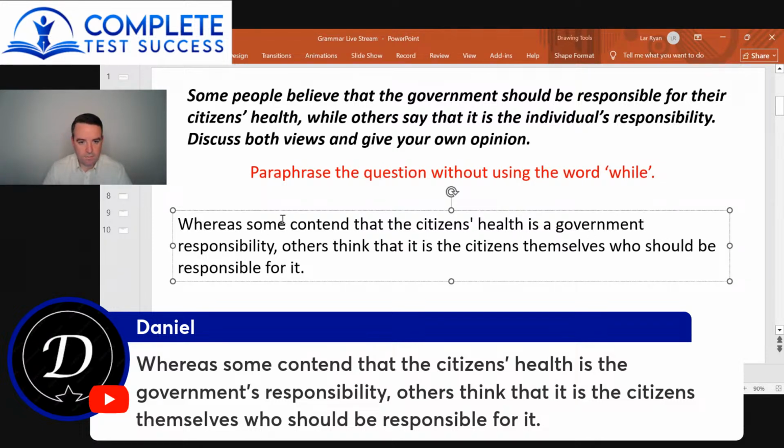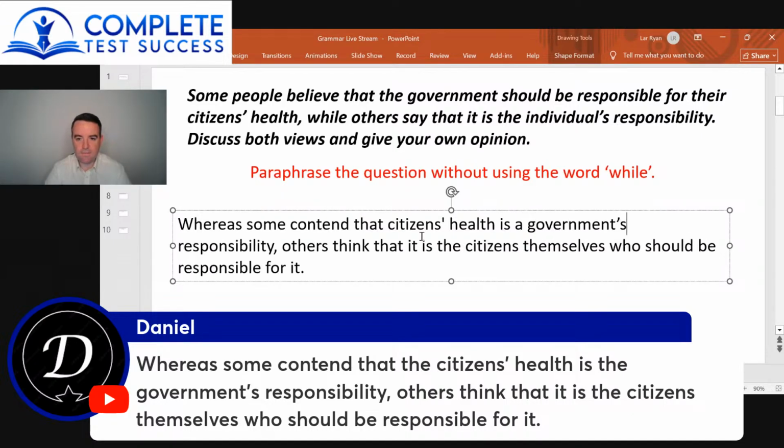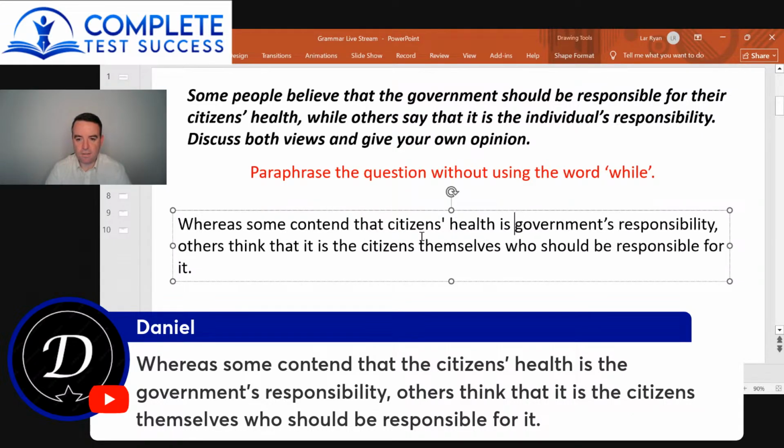So whereas some contend that citizens' health, so citizens in general, is a government's responsibility. Or we can say, sorry, no, let me get that right, is a government's responsibility, so apostrophe S, like that. Or we can just say government in general, government's responsibility. Others think that it is the citizens themselves who should be responsible for it.